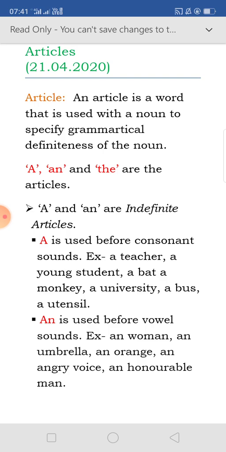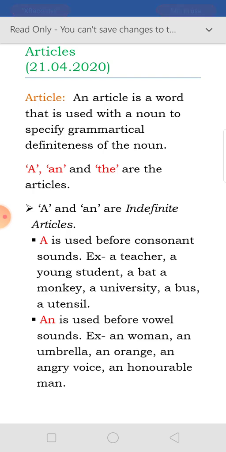A is used before consonant sounds. Example: a teacher, a young man, a young student, a bat, a monkey, a university, a bus, a utensil. An is used before vowel sounds. For example, we can say an woman, an umbrella, an orange, an angry voice, an honorable man.